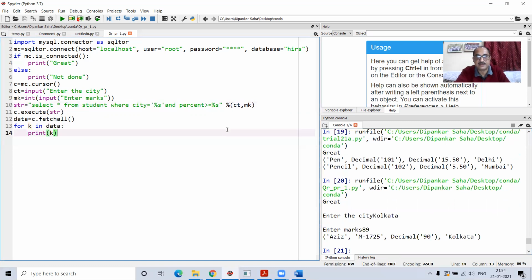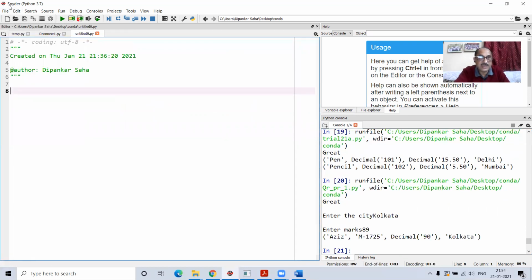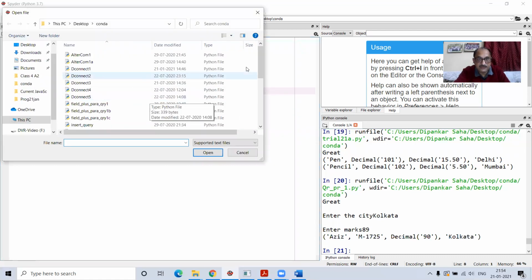This is one format. And the second format is very simple. In the second format, what we can do is put a curly bracket. Okay. How do we do that? Let me close this file and open another one for you.